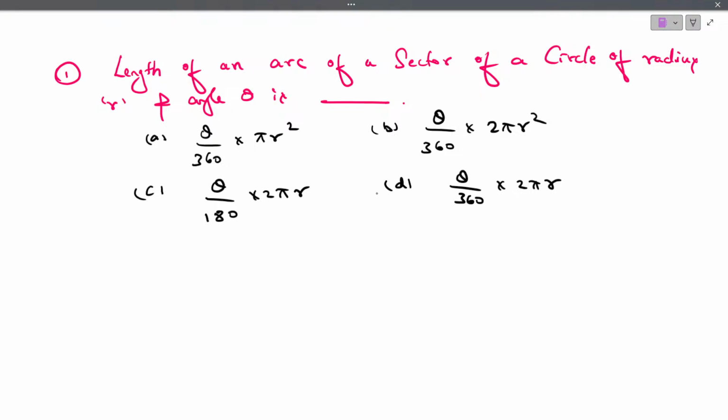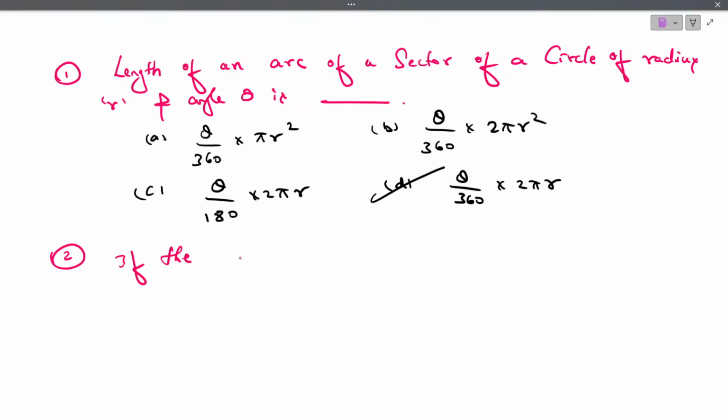Yes, good. The correct answer is option D. Theta by 360 into 2 pi r. So this is the formula which we use to find the length of an arc. Next question. Make a note.